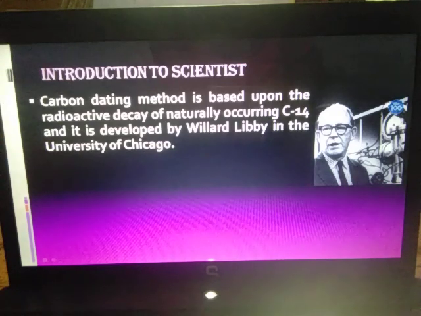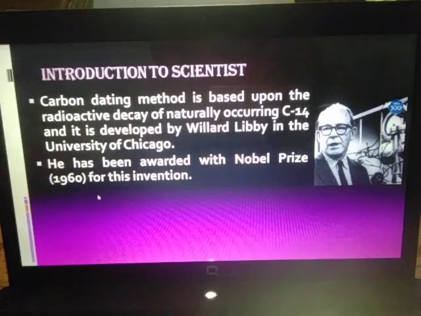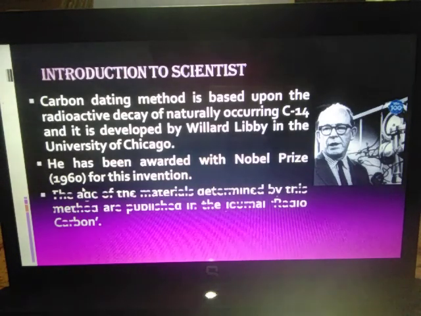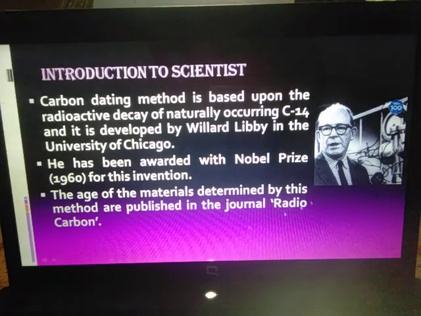The carbon dating method is based upon the radioactive decay of naturally occurring C14, and it was developed by Willard Libby. For this invention, he was awarded the Nobel Prize in the year 1960. The ages of materials determined by this method were published in the journal Radiocarbon.